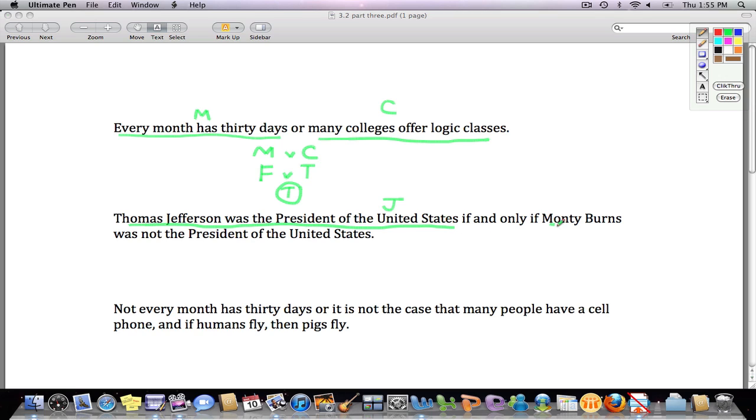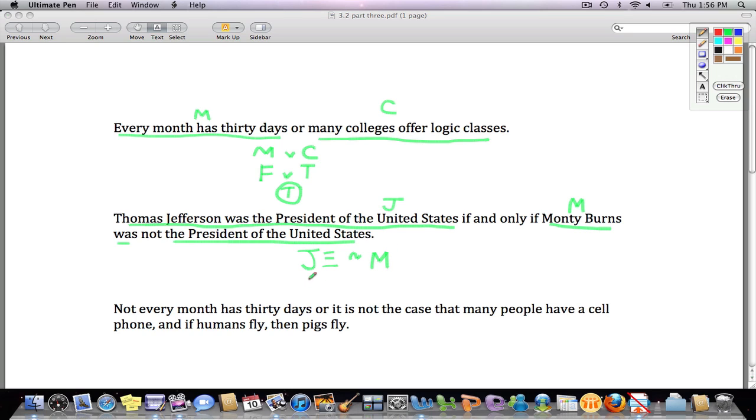Monty Burns. Here it'd be better to write out if we had the time and space, but I'm not going to. I'm just going to underline as appropriate. Monty Burns was the President of the United States. Remember, we must always bring out the negations. So we're going to let M stand for Monty Burns was the President of the United States. And then I'll have J, if and only if, not M.